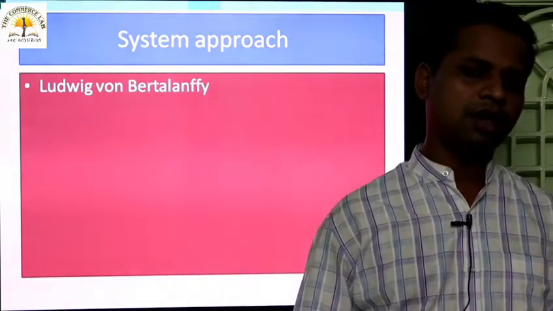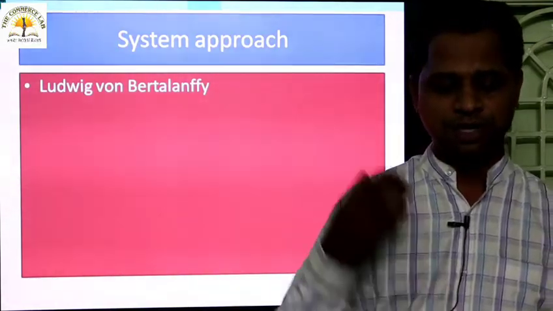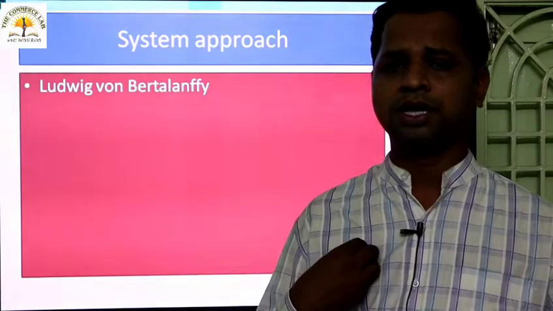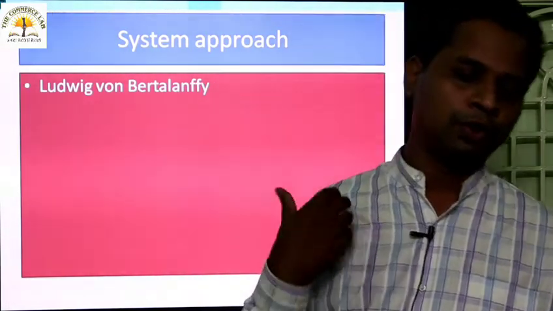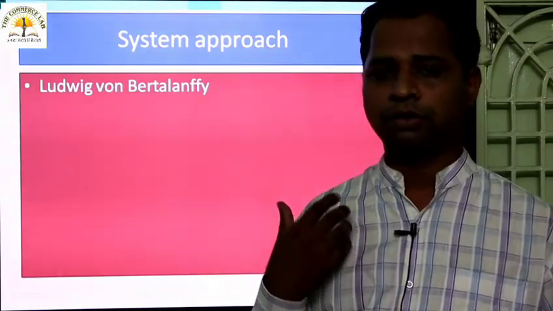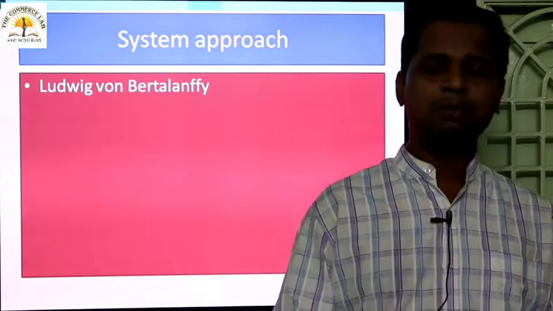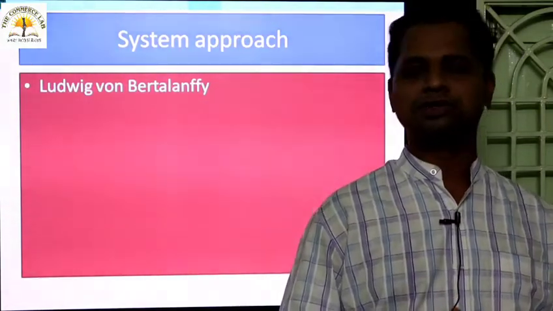Like in our body also there are different systems and subsystems. Similarly, if something happens in our body, suppose you are feeling headache, then you will not do good work, you will not concentrate properly. So when some problem arises in a particular system, then the whole body will not function.